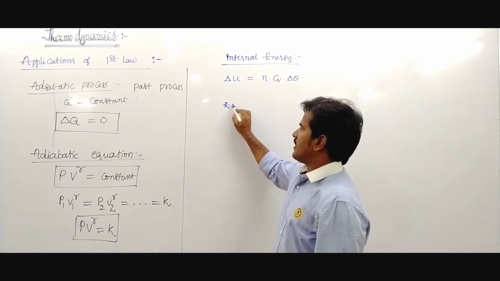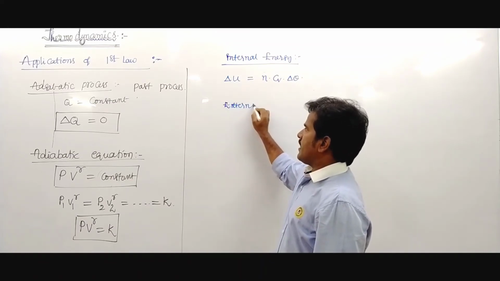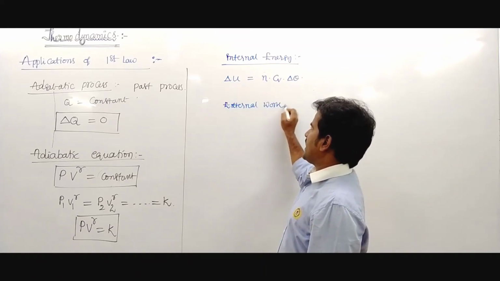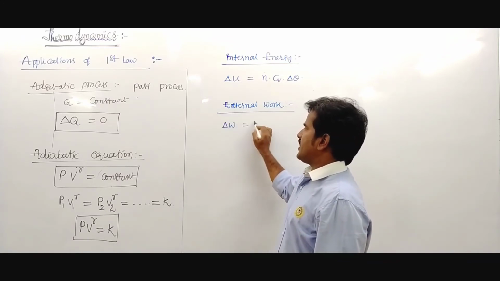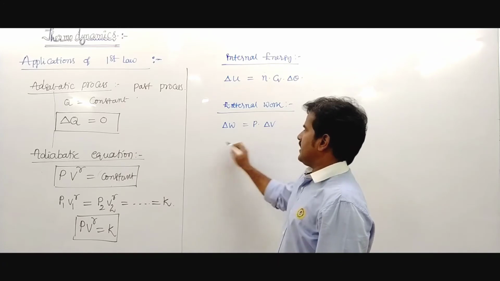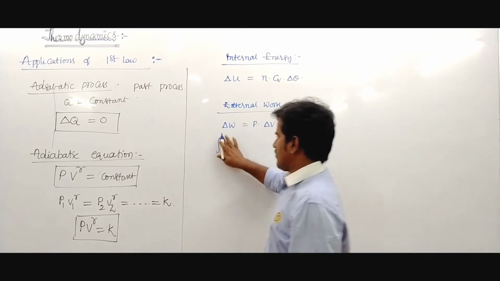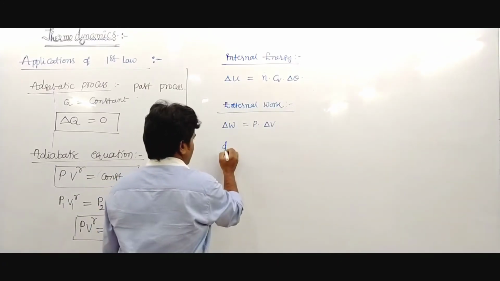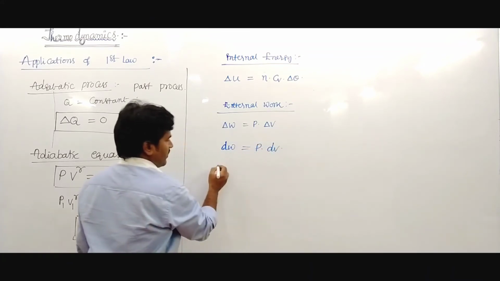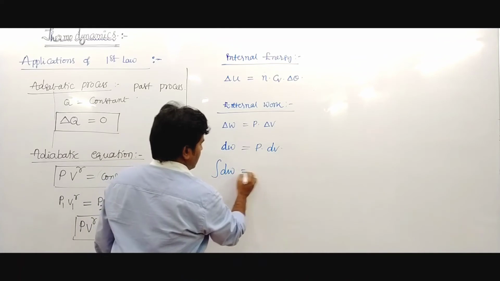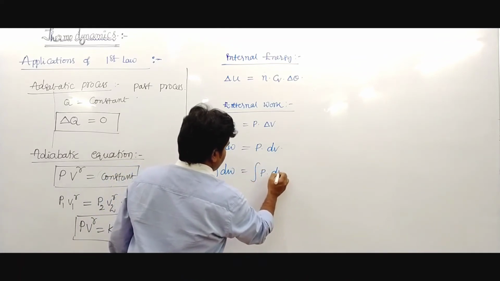And external work, delta W, is written as P into delta V. Integration of dW is integration of P into dV.